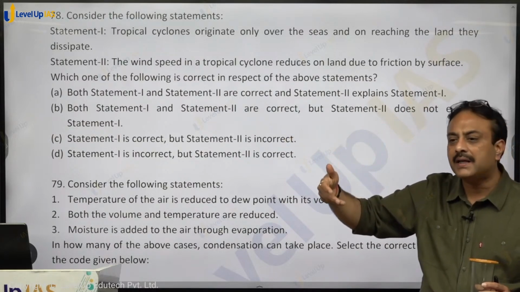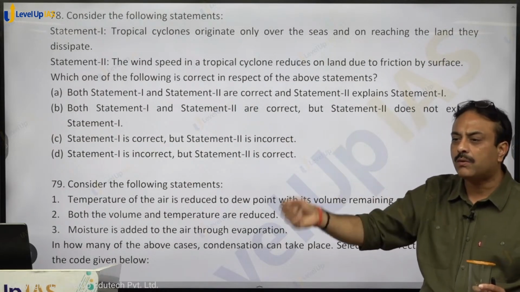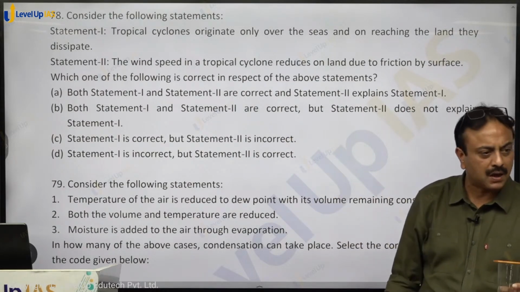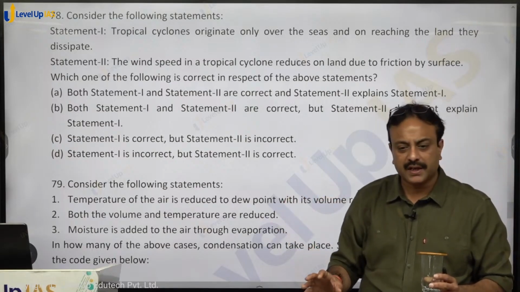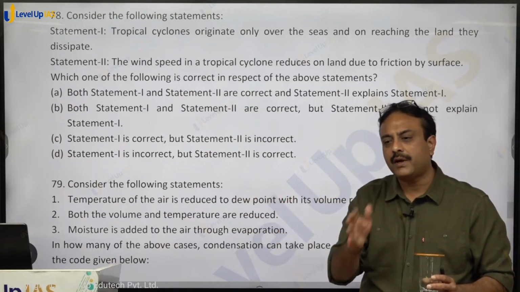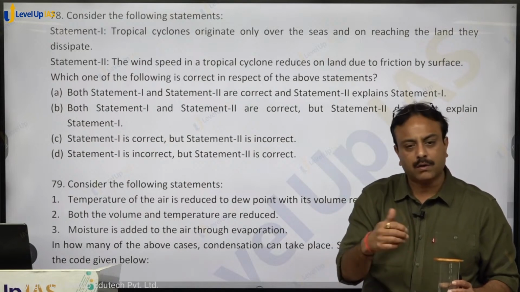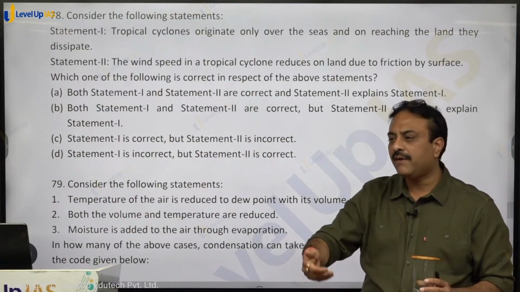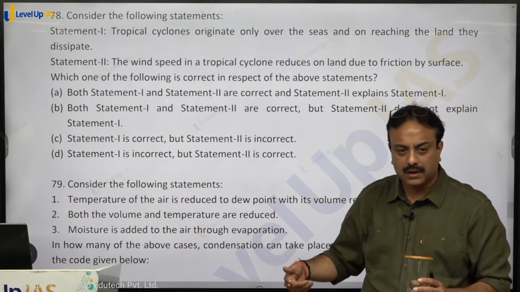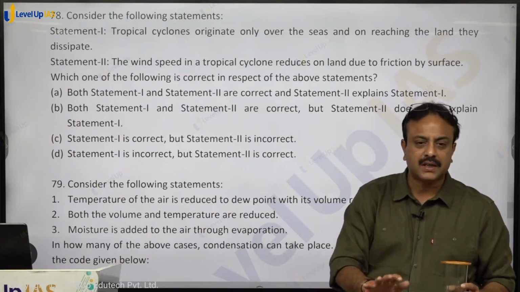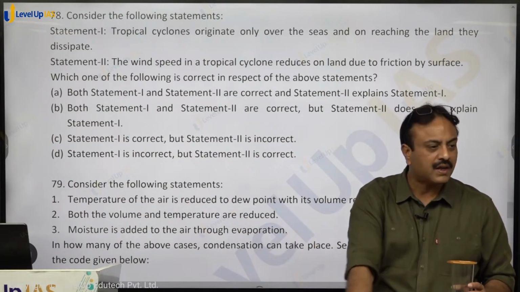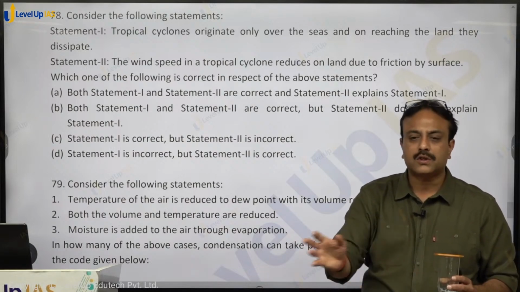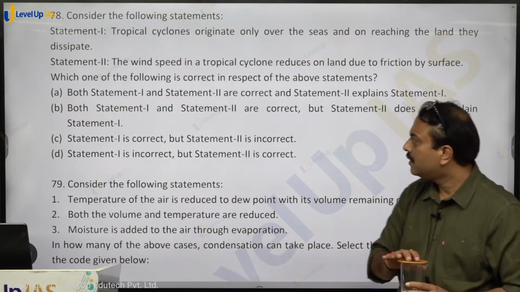So wind gains a particular speed: 130, 240, 200, 180 kilometers per hour. That speed is as per the pressure gradient. Now the same wind is blowing over oceanic area, no friction, speed is high. When it reaches the continental area or the land mass, some friction will be exerted by the trees, structures, land, agriculture, whatever is present over there. So some change in speed will definitely come.